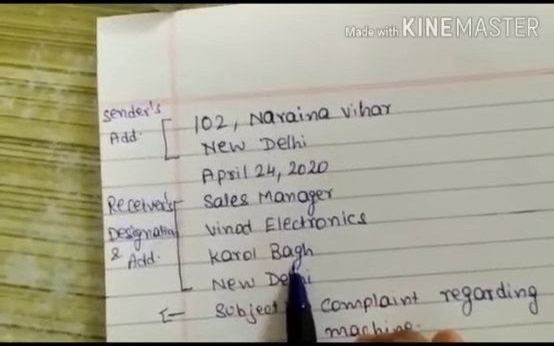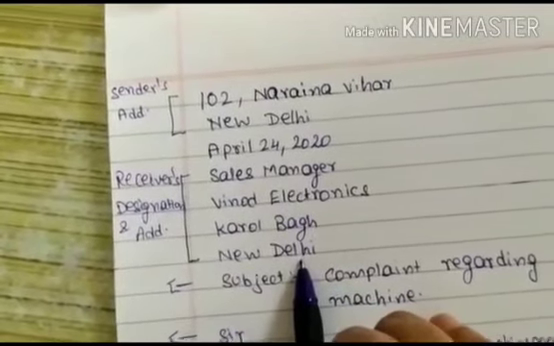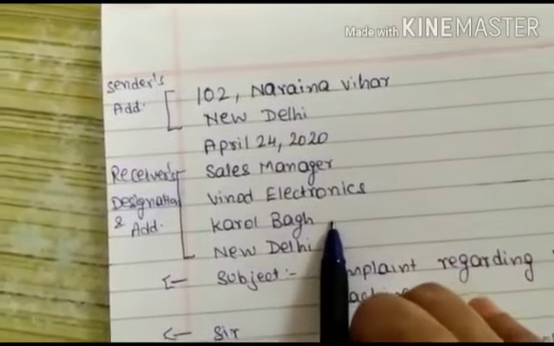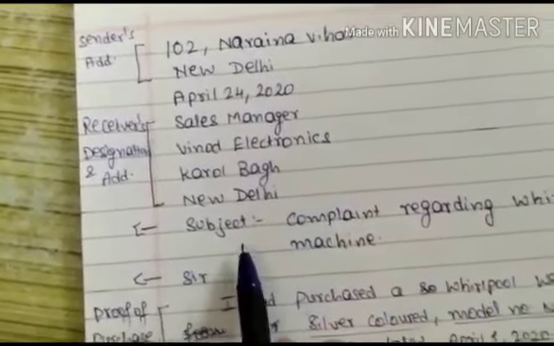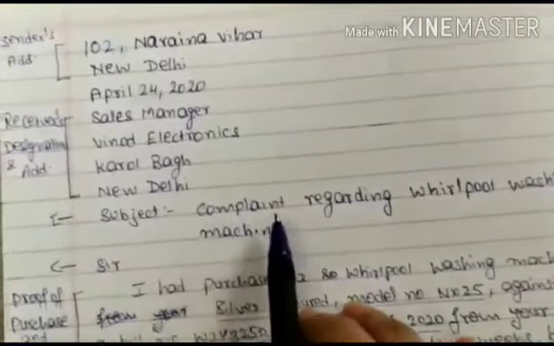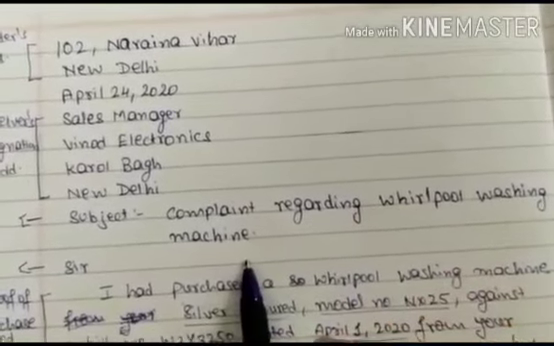This receiver's address also is given in the statement. We are using the same address. So the thing is that if you get the address in the statement, you will use the same address. Then comes the subject on which the letter is going to be written. Subject I have written, you can see, complaint regarding Whirlpool washing machine.